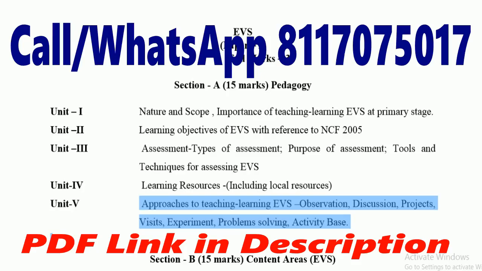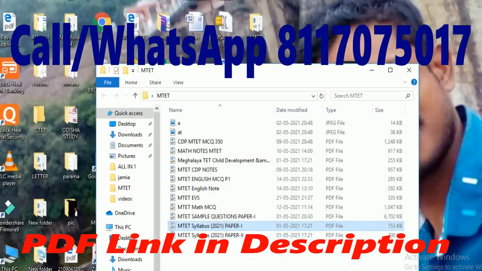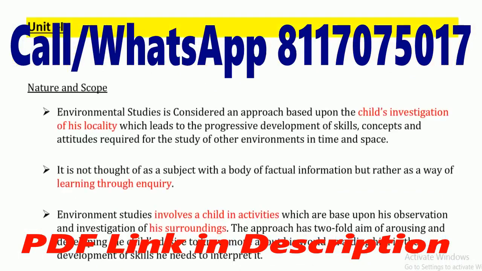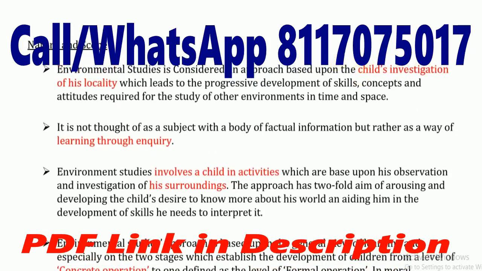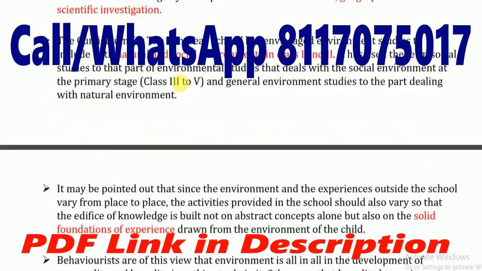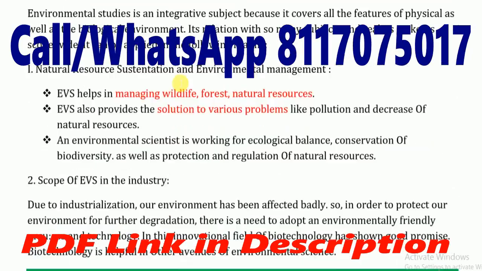You can see here, friends, nature and scope. I have pointed out red marks for the importance of these points. You can find out what points you have to remember and what points you have to note down in your notes for the preparation for MTET 2021. Friends, you can see that nature and scope I have prepared, and again I will show you the next unit, unit 2.